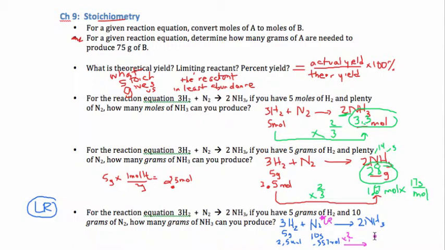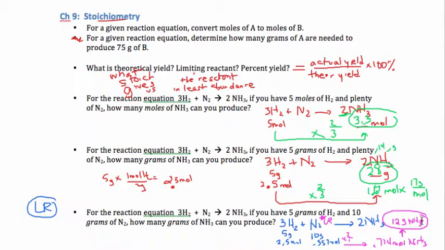So I will have 0.714 moles NH3, but you were asked for grams, so we need to multiply times 17 grams per mole, and we will get our answer of 12, and we just have one sig fig, 12 grams of NH3. So you'd say approximately 10 grams of NH3 would be produced. That's 12 grams NH3.